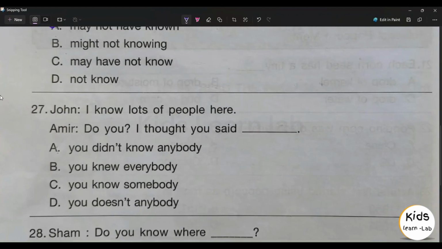27th one, John, I know lots of people here. Amir, do you? I thought you said dash. Option A, you didn't know anybody. Option B, you knew everybody. Option C, you know somebody. Option D, you doesn't anybody. Option A, you didn't know anybody is the right answer.